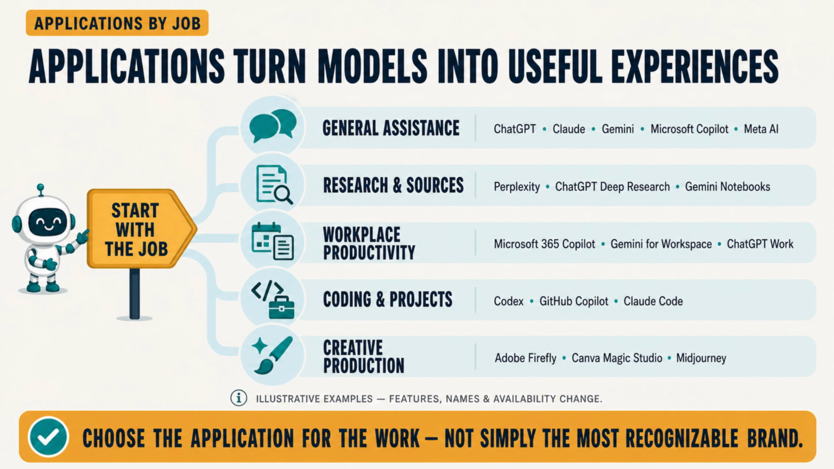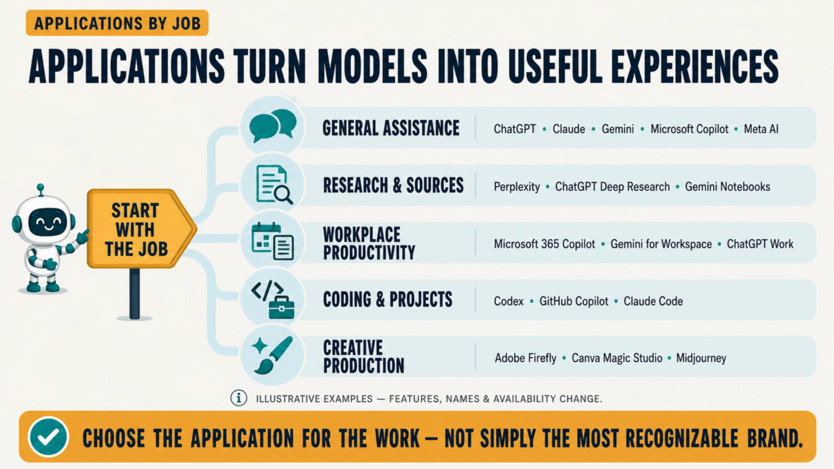AI applications are the products people actually use. General assistants include ChatGPT, Claude, Gemini, Microsoft Copilot, and Meta AI. Research-oriented experiences may help find sources or work through a collection of documents. Workplace tools can connect AI to email, documents, meetings, and spreadsheets. Coding applications include Codex, GitHub Copilot, and Claude Code. Creative tools can help produce images, video, presentations, and design concepts. These examples are not a complete list or a popularity contest.